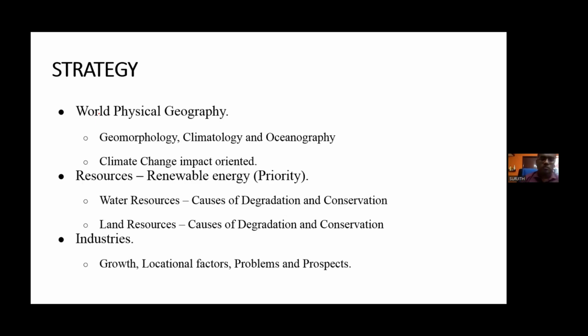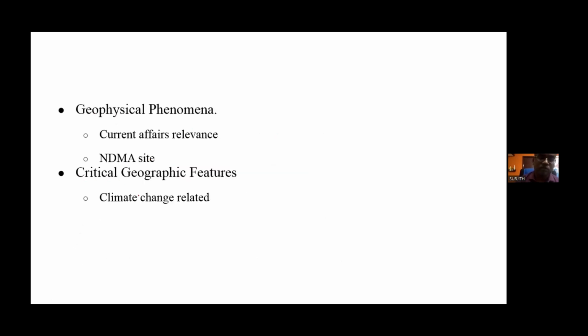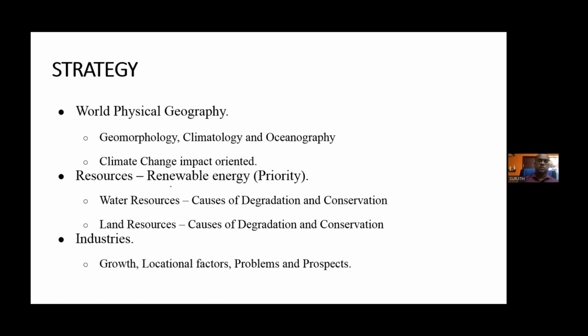I have already given this explanation on the strategy, but anyway, I'll just refresh you. I told you, right? For the salient features of world physical geography, you have to give importance to geomorphology, climatology, and oceanography. And to study the last two, environmental geography and biogeography, you have to study through the final point, which is climate change impact orientation. You studied these critical geography features, right? So you have to study it in the form of climate change impact. Certainly you can get a question from that particular area.